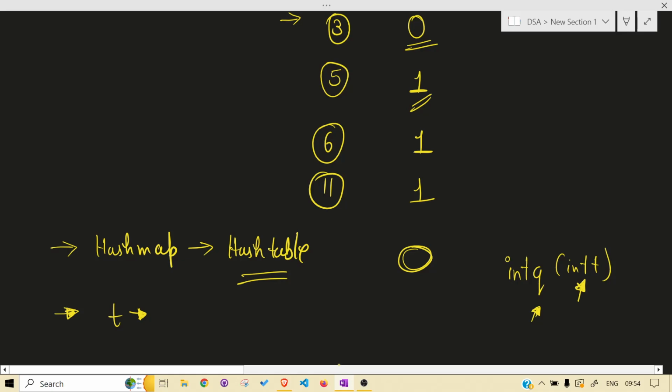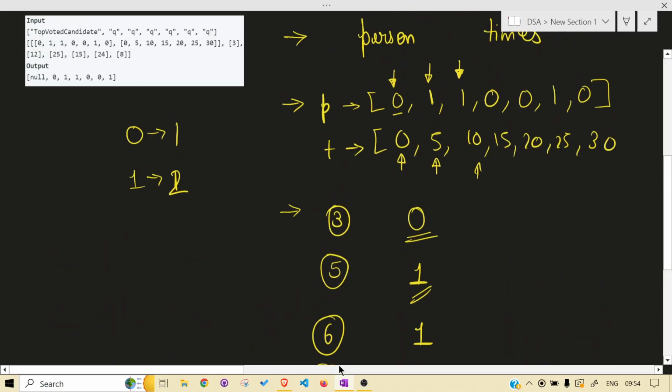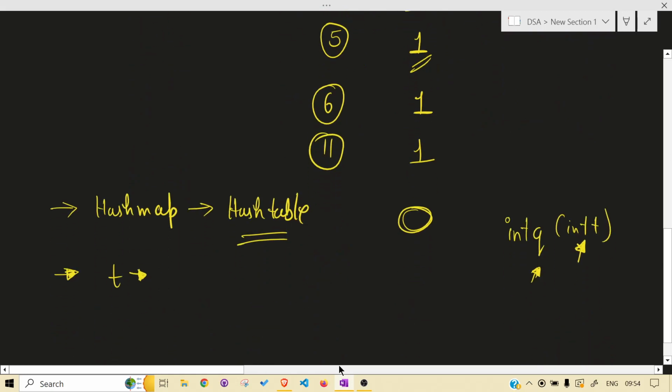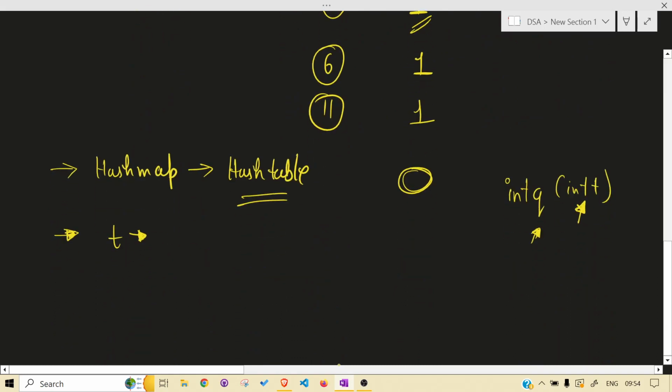So let's get back to it. Where were we? At time t we have to store which candidate was in the lead. So how are we going to do it? Very basic thing. For that we also require a hash map, because at time t we are storing something, a key-value kind of condition, so a hash map is good.